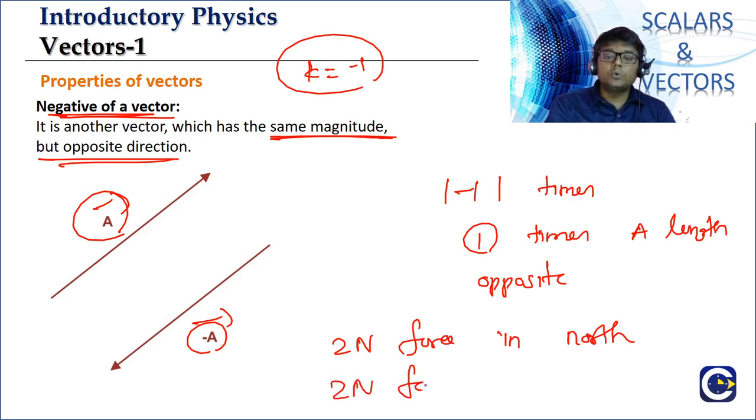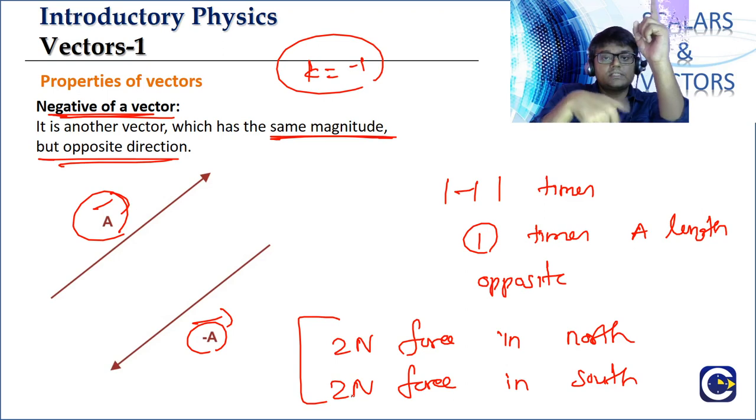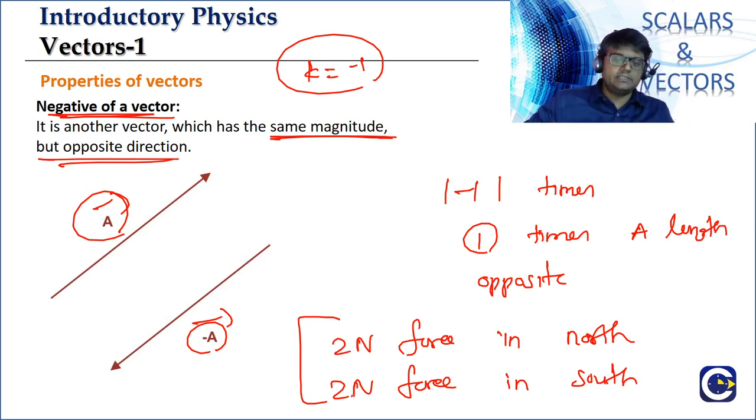Exactly, take 2 newton force, same magnitude, in south. So what do we call this set? They are negative vectors with respect to each other, because one is 2 newtons towards north, the other is 2 newtons towards south. Both have the same magnitude but exactly opposite direction. Clear? So this set is what we call negative vectors. The first vector is the negative of the other, and the second vector is the negative of the first. So this is the concept of negative vectors.